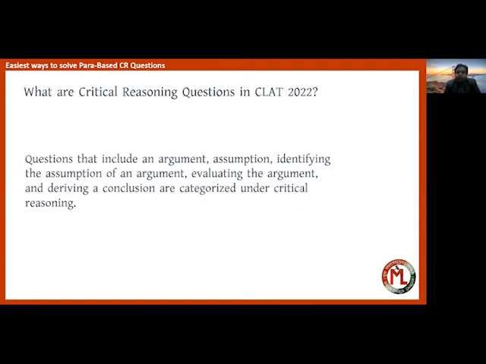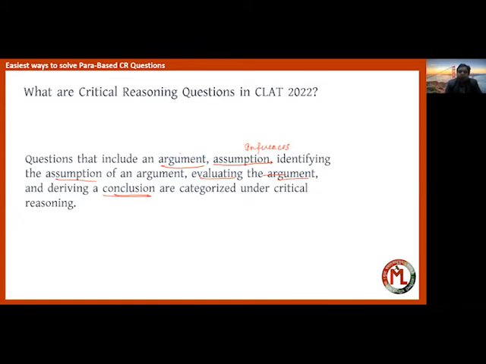The questions which include arguments, that means strong argument, weak argument, assumptions or inferences, identifying whether an assumption is weak or strong, evaluating those arguments and assumptions, and deriving a conclusion. These types of questions are categorized under critical reasoning.